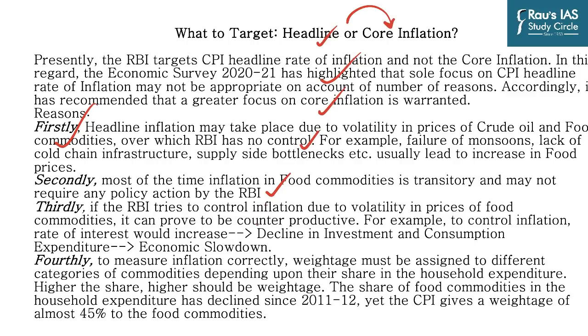Third, if the RBI tries to control inflation due to volatility in prices of food commodities, it can prove to be counterproductive. For example, to control inflation, the rate of interest would increase, which will lead to a decline in investment and consumption expenditure, which will result in economic slowdown. And lastly, to measure inflation correctly, weightage must be assigned to different categories of commodities depending upon their share in household expenditure. The higher the share, the higher should be the weightage. And the share of food commodities in household expenditure has declined since 2011-12. Yet the CPI gives a weightage of around 45% to food commodities, as we have already seen.